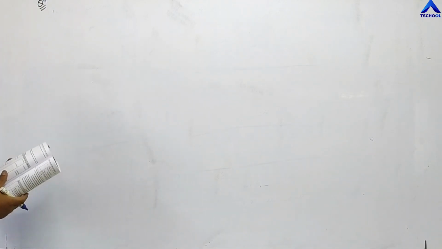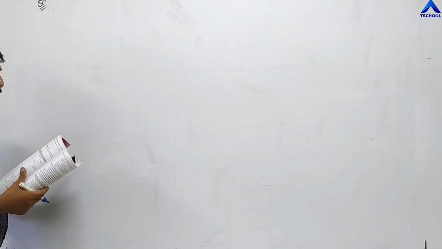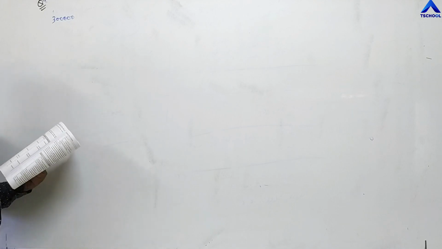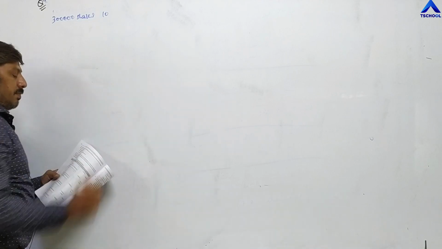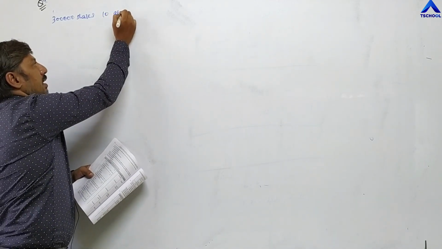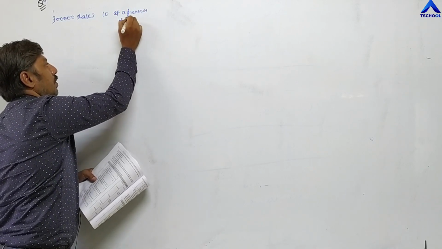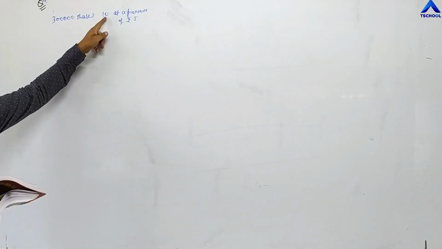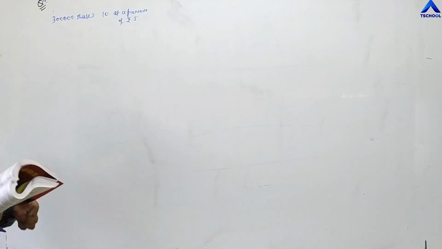Question number 9 is Nanavati Limited. Nanavati Limited of Junagadh issued 3 lakh shares of rupees 10 each at a premium of 5 rupees. Premium of rupees 5 means the company is demanding a total of 15 rupees: 10 rupees face value and premium of 5 rupees. Total it becomes 15.